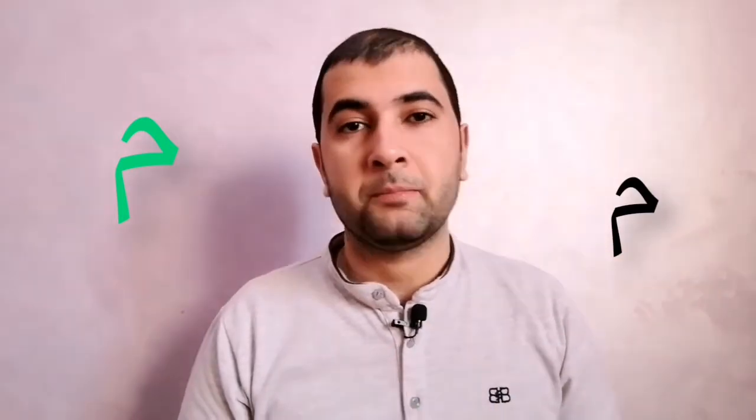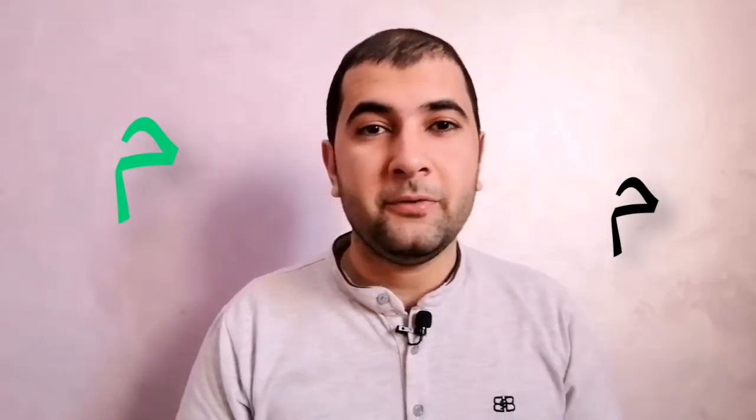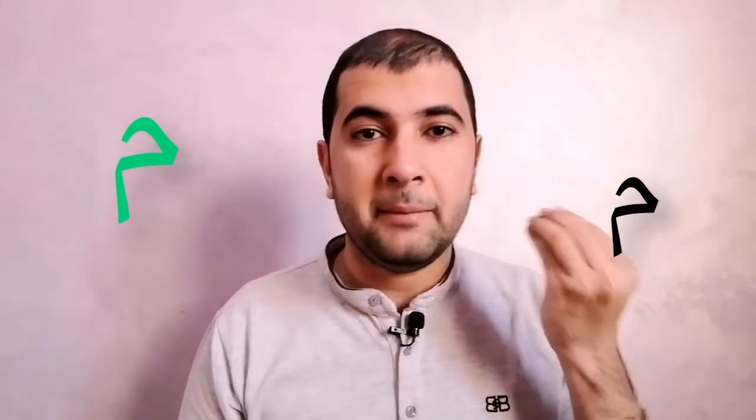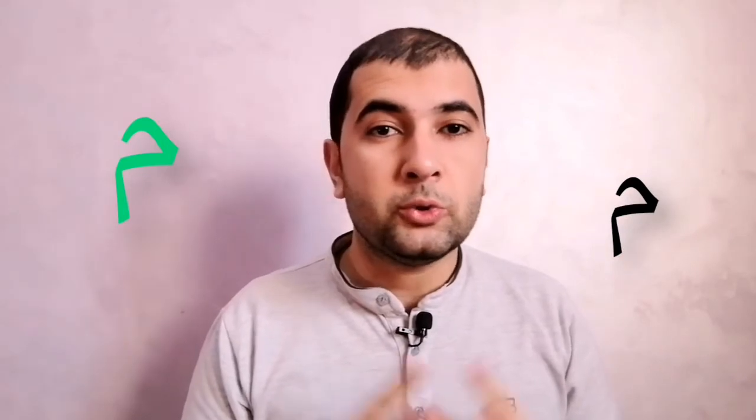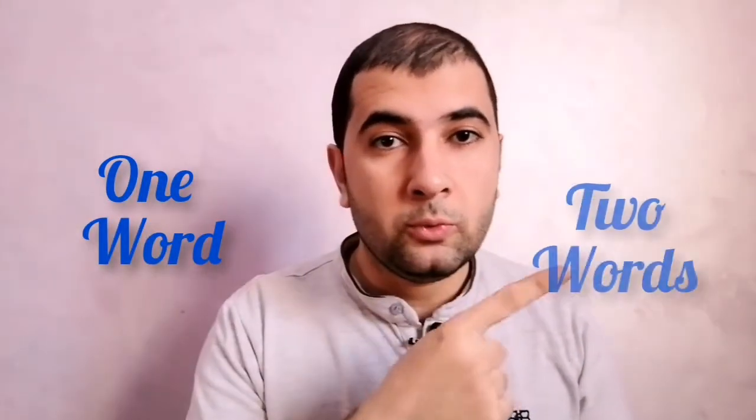The first rule that we'll talk about today is the small merging, or al-idgham al-saghir. Al-idgham al-saghir takes place if you find a meme sakina followed by a voweled meme, or meme mutaharrika, and it has just one letter, which is the letter meme. So if you find a meme sakina followed by a meme with a vowel, you should insert the meme sakina into the voweled meme, and it can take place in one word and between two words.